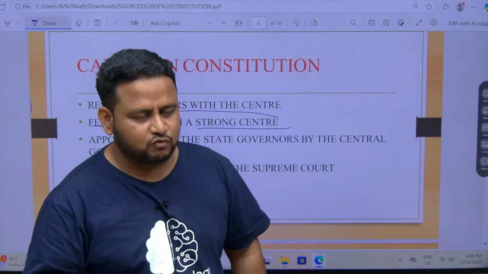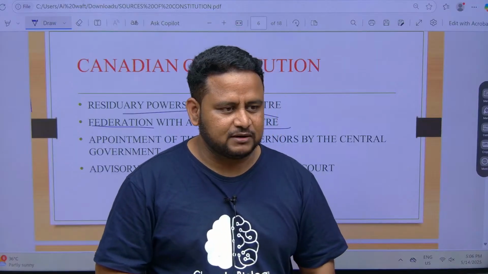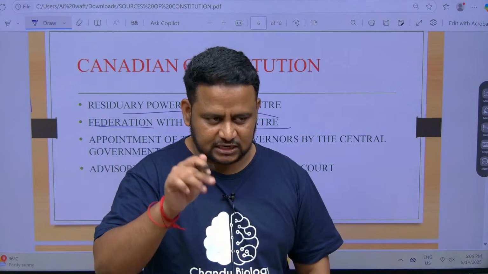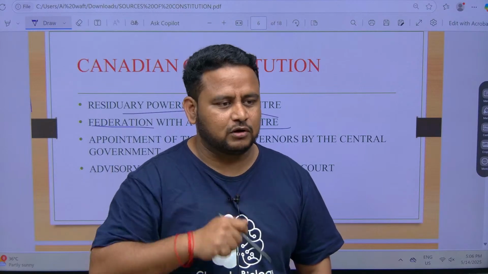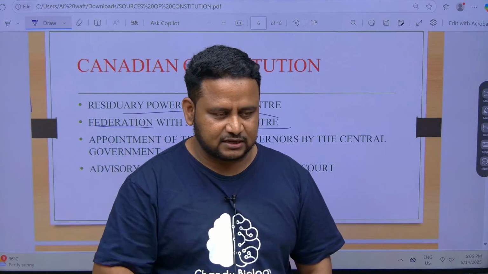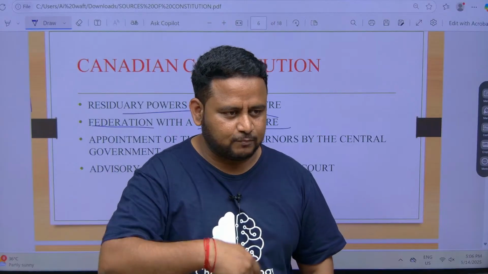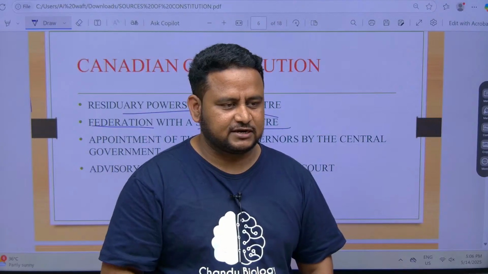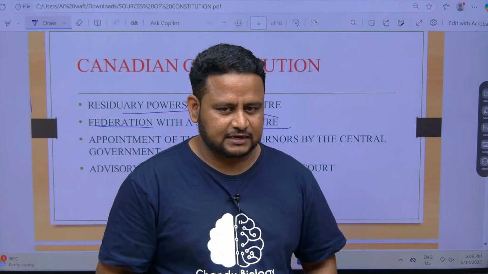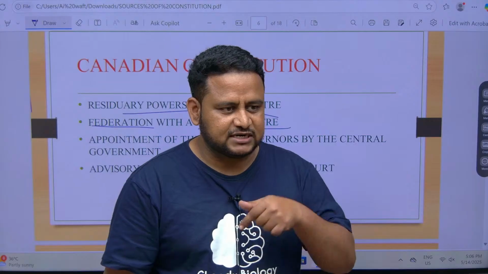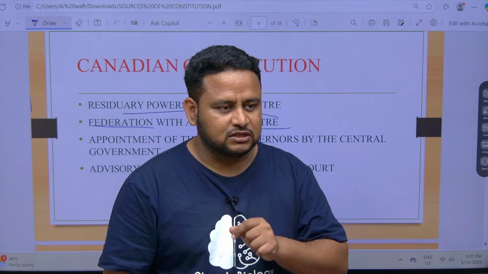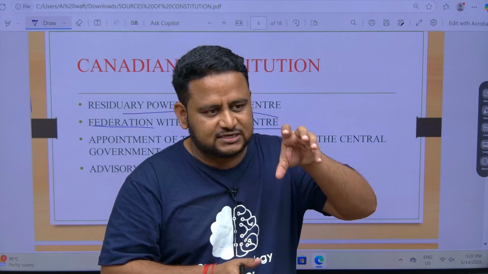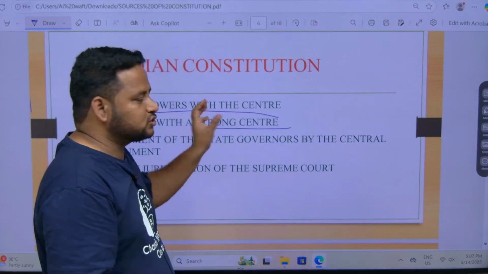Now, suppose war is happening. Okay. That time what will happen? The state governments cannot take their own decision. Whatever the central government says, you have to follow. Recently, when the tensions were arising, the central government told the police department, everyone, to search in each of the states with respect to security and also for other country people. Correct? So that means what? Central government is giving direction, states have to follow. That means at that time the federation becomes unitary. It becomes a strong center. That is the meaning of federation with a strong center.